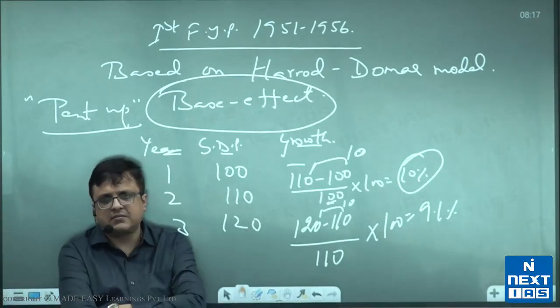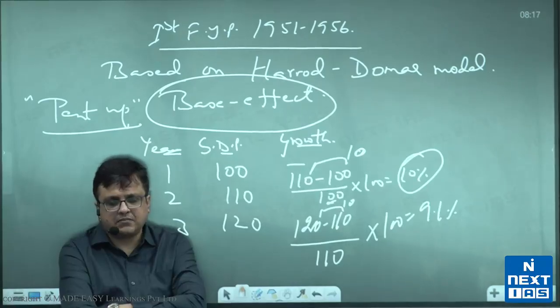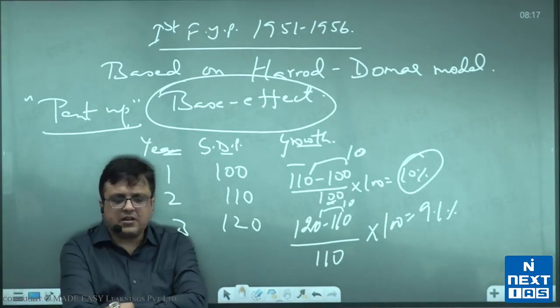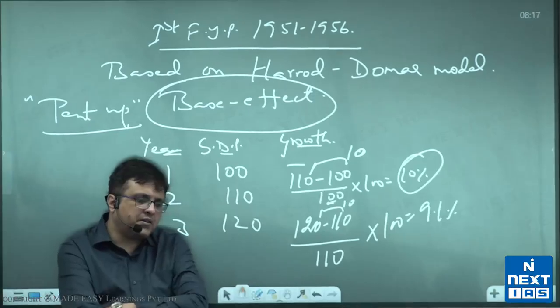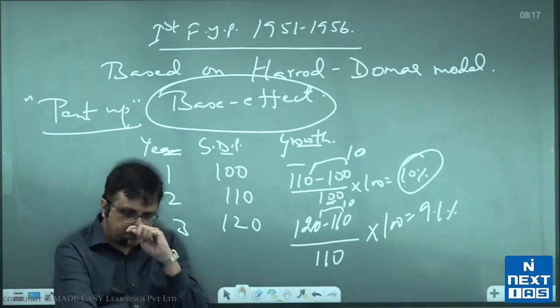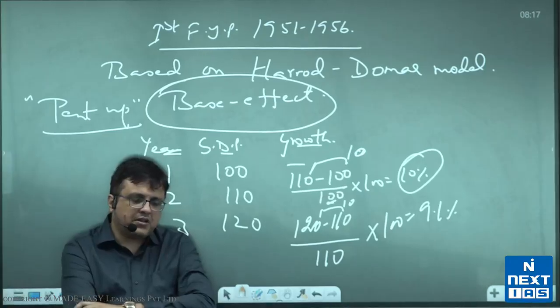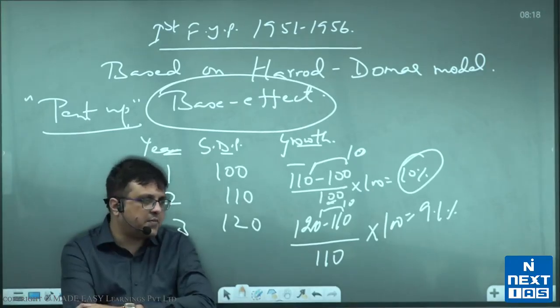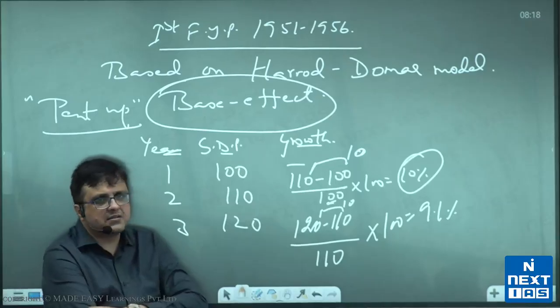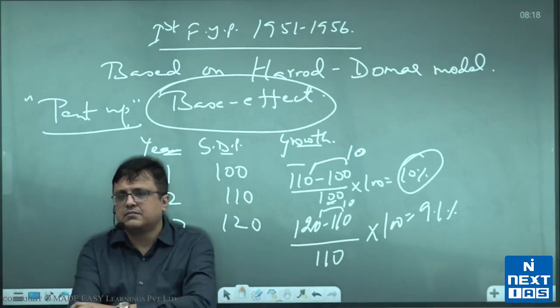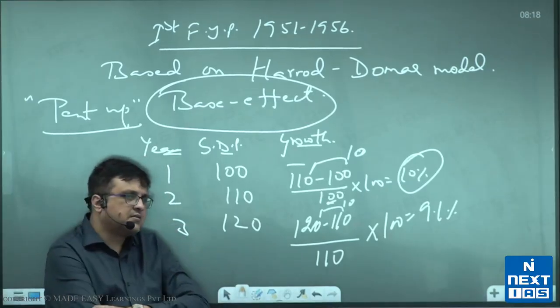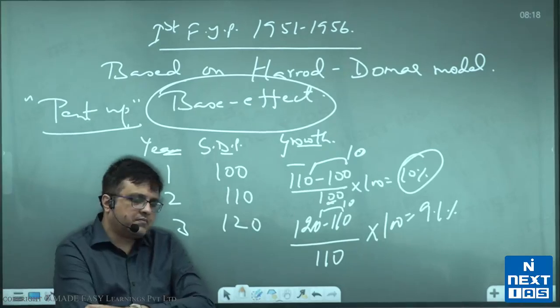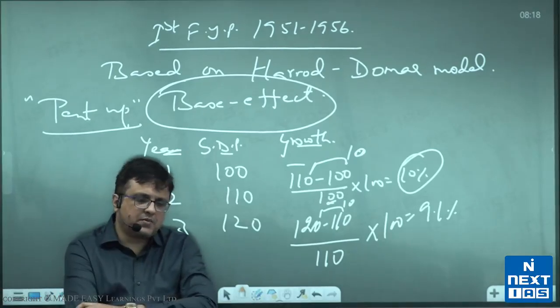Then second, release of pent-up demand. In brackets you write, demand restricted by external factors. Close the bracket.